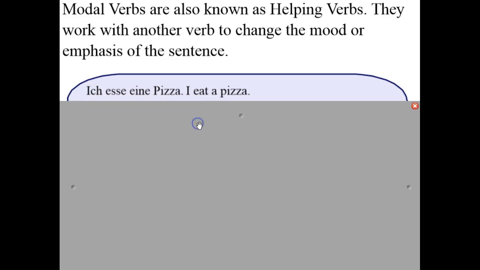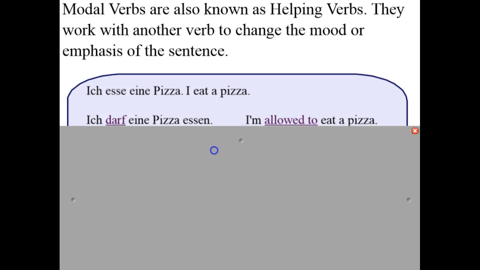Modal verbs are also known as helping verbs. They work with another verb to change the mood or emphasis of the sentence. In this first sentence, there's no modal verb. Ich esse eine Pizza. I eat a pizza. We can change the mood or emphasis of the sentence by using a modal verb.